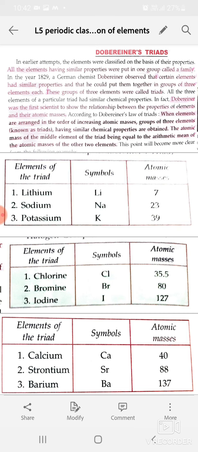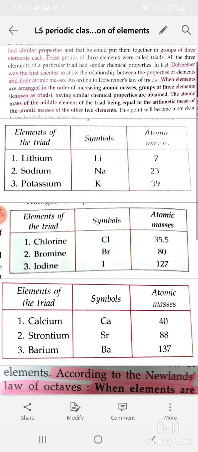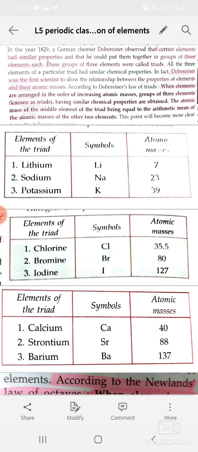Okay. So there are some limitations for triads. See, what is the limitation? The limitation of Dobereiner classification was that it failed to arrange all the then known elements in the form of triads of elements having similar chemical properties. Dobereiner could identify only three triads from the elements known at that time. So, his classification of elements was not much successful.